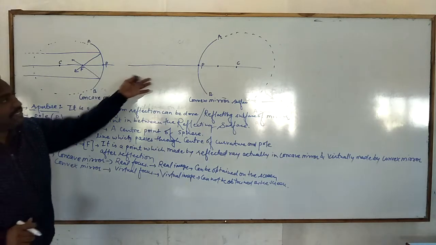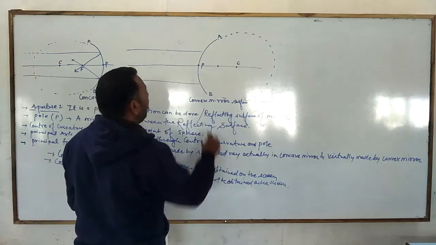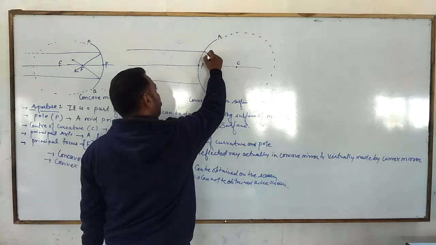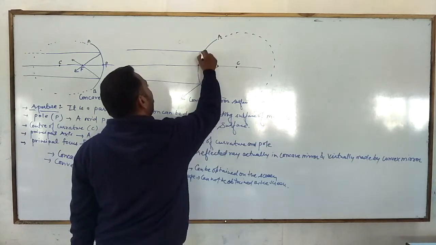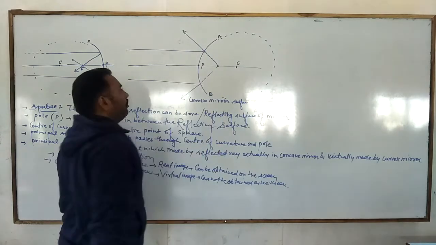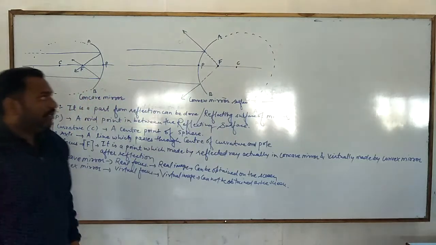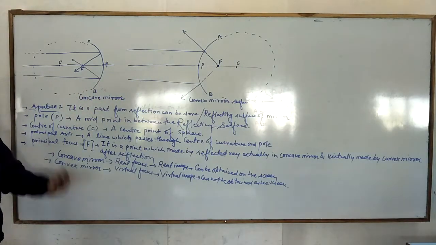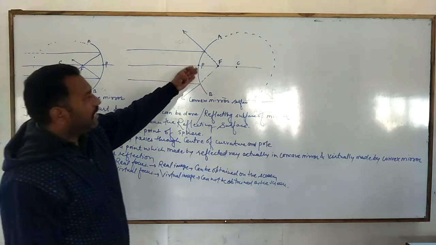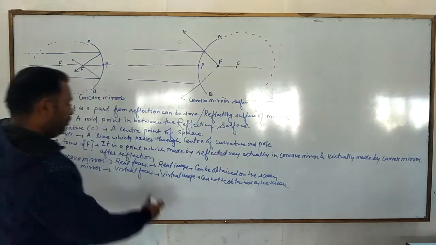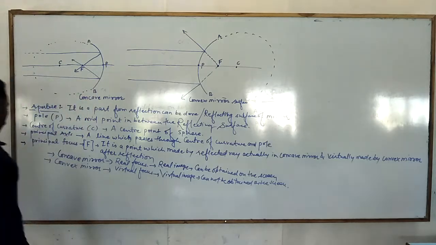But here, when the light rays come parallel to the principal axis, then after reflection, when we see from the outside, it looks like they are coming from the inside. So this is the virtual focus, which we can see inside the mirror. That's why a virtual image is formed and cannot be obtained on the screen.